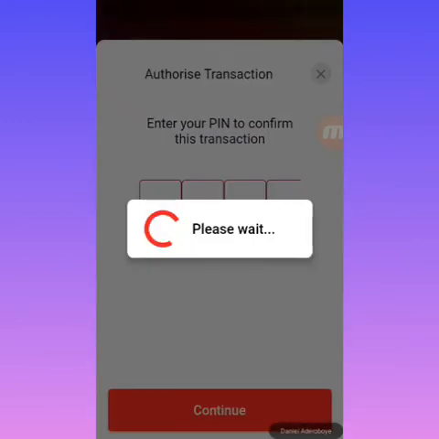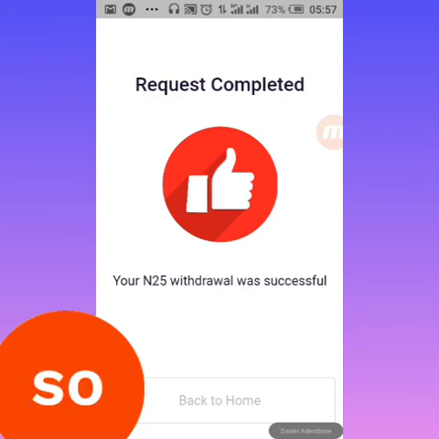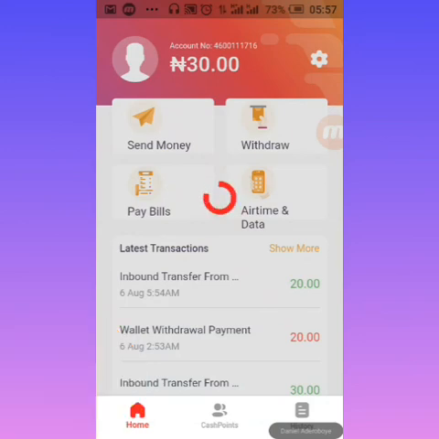When I click on continue, let's see what is going to happen. Let's see if the money is actually going to be sent or not. Sometimes it can send automatically. I'm going to receive an alert that I've already withdrawn the 25 naira, and I should see 5 naira in my business account here. Sometimes, if you've just created it and you try to send and it doesn't send, don't panic. Just go back and refresh, and the app is going to work. It actually happened to me some time ago, and it worked perfectly.